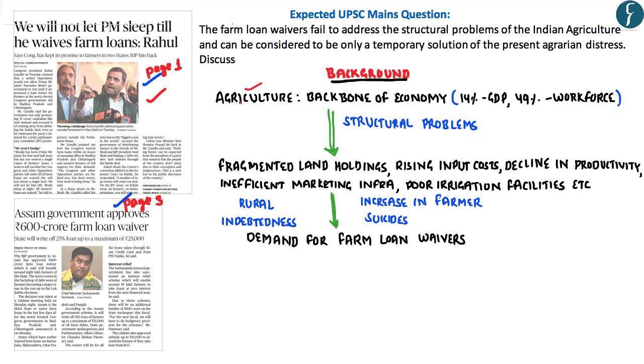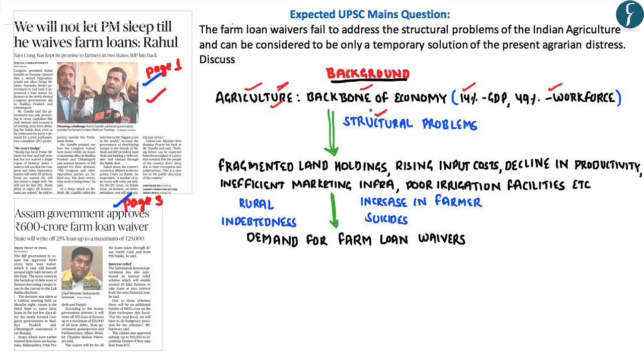The agriculture sector in India is considered to be the backbone of the Indian economy. This is because even though Indian agriculture contributes only 14% to India's GDP, it employs around 49% of its workforce, which clearly shows that if India is to achieve its dream of inclusive growth, then the development of the agriculture sector becomes extremely crucial. However, the agriculture sector in India is presently facing a lot of structural problems.